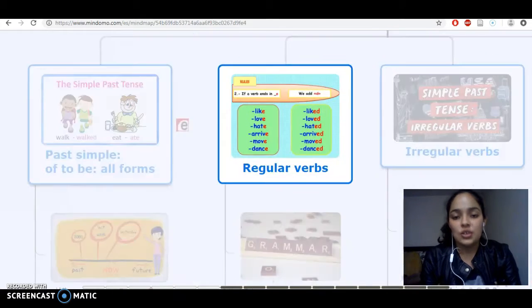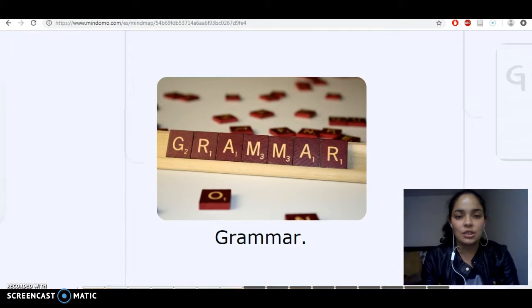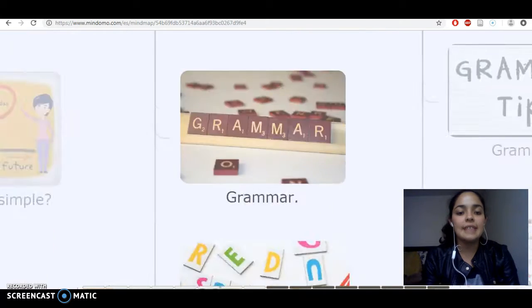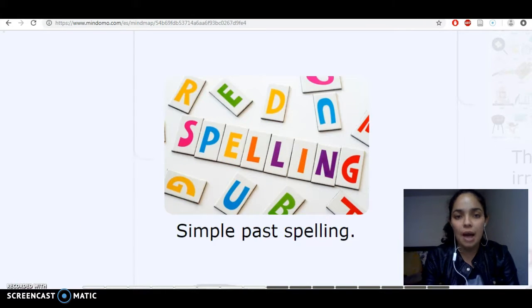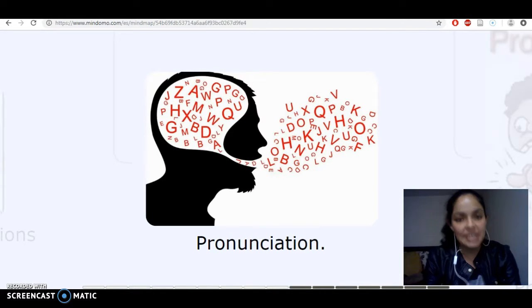The second section is regular verbs. The first subtopic is grammar, the second one is simple past spelling, and the third one is pronunciation.